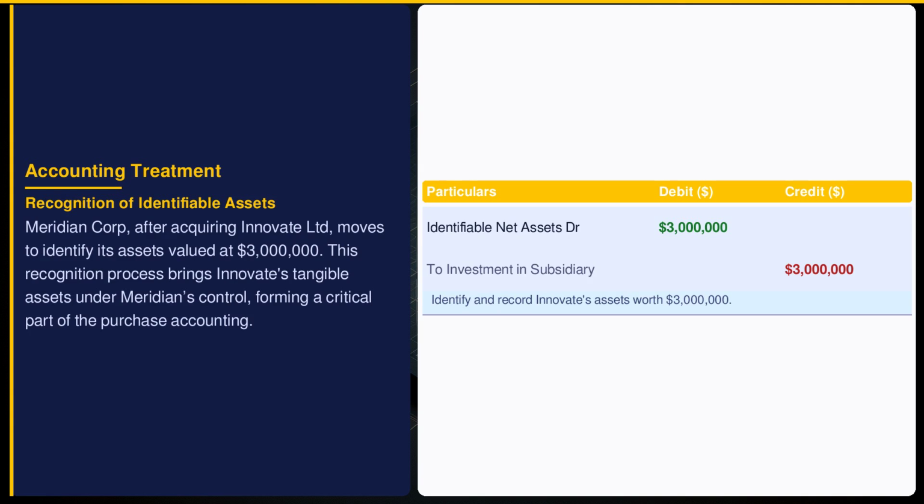International Financial Reporting Standards 3 requires the acquirer to recognize identifiable assets at fair value. For Meridian Corporation, this involves recording Innovate's assets, thus reducing the investment in subsidiary. This ensures a fair presentation of assets acquired, crucial for accurate subsequent financial analysis and reporting.